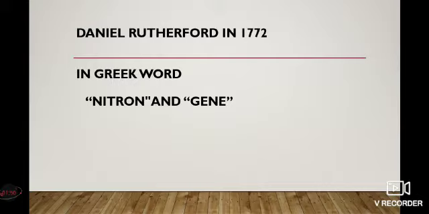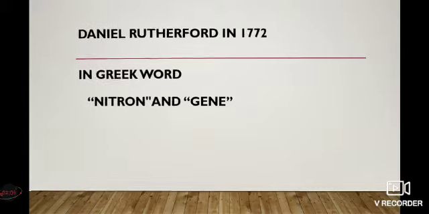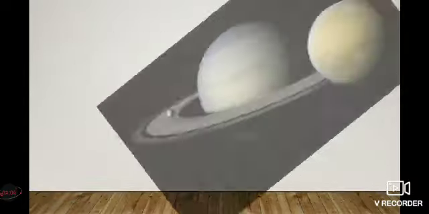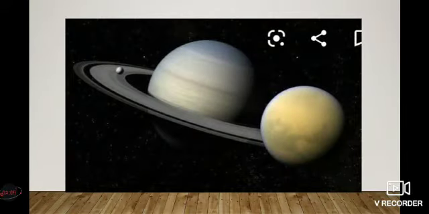And next one is the occurrence of nitrogen. Nitrogen is the fourth most abundant element in the human body, and it is the seventh most abundant element in the universe. For example, Titan, the largest natural moon of the planet Saturn, has an atmosphere made up of 98% nitrogen gas.